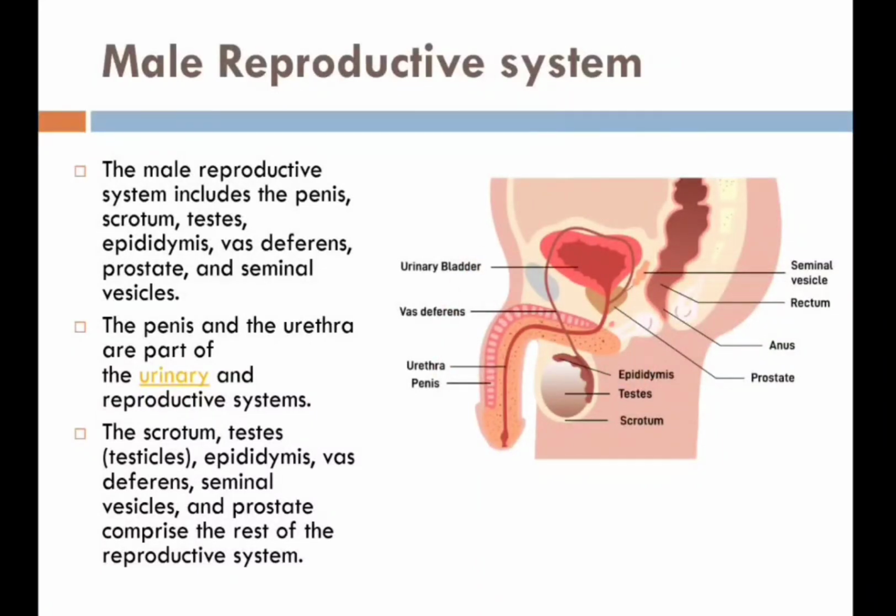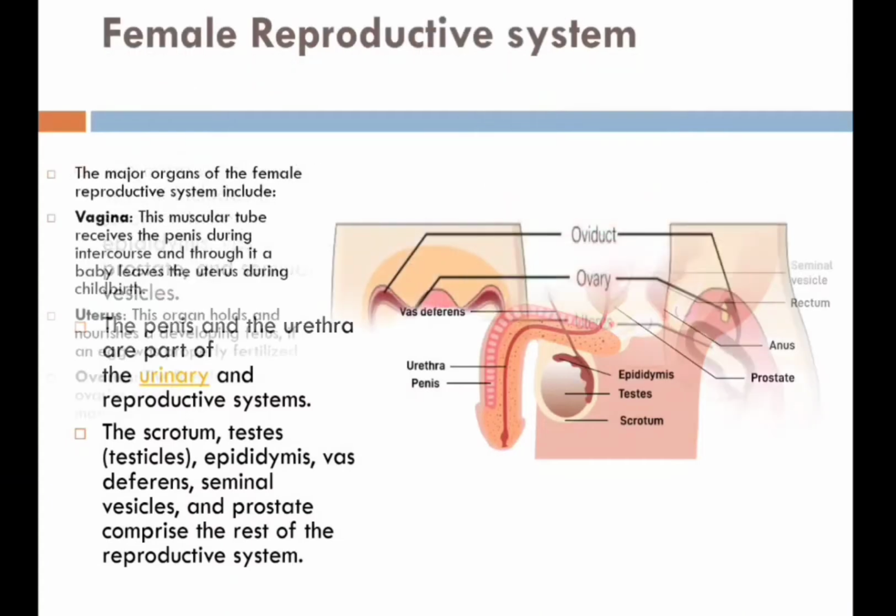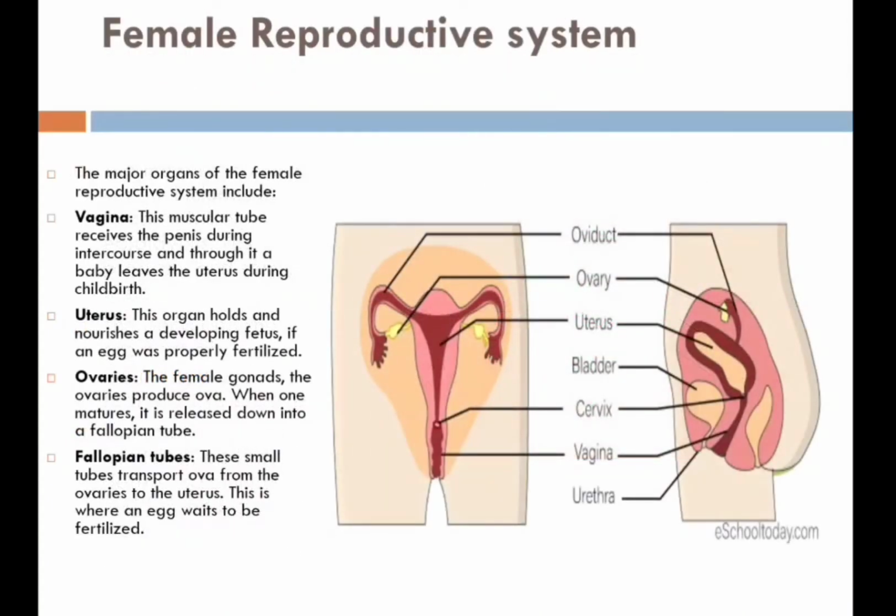The testosterone hormone is also important in the development of male characteristics, including muscle mass and strength, fat distribution, bone mass and sex drive. So this was about the male reproductive system. Now moving towards the female reproductive system.